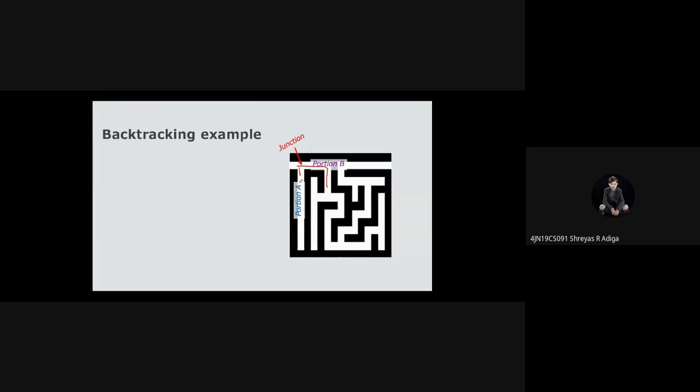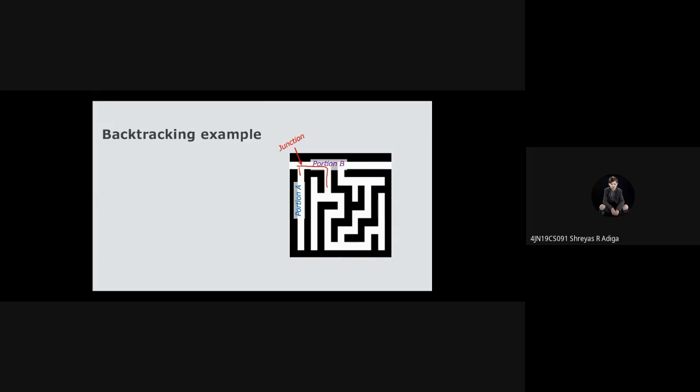So this is one example of backtracking. In backtracking also, we'll start tracing one solution. If you get the answer, fine. Otherwise, we'll come back to the initial place from where we started and try to explore other options.